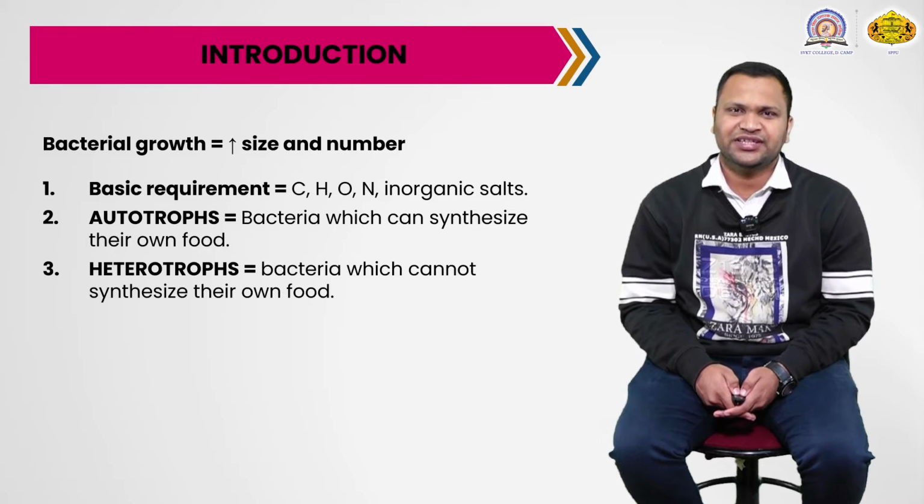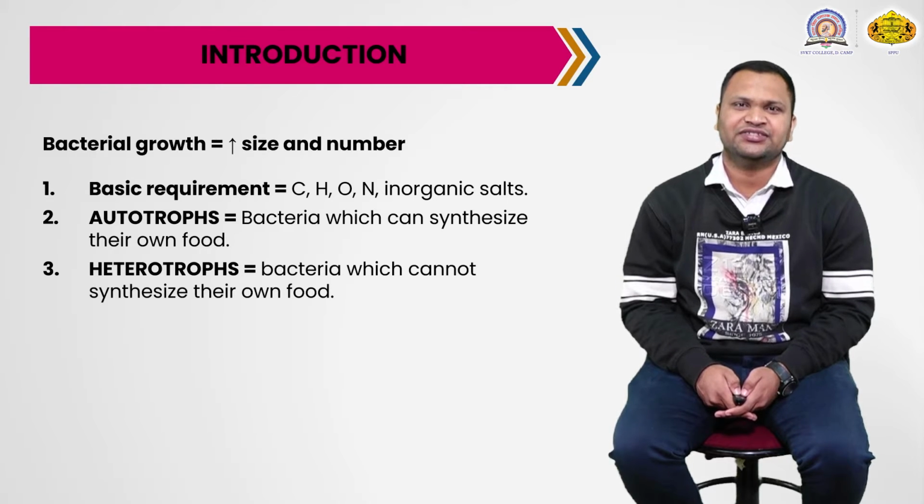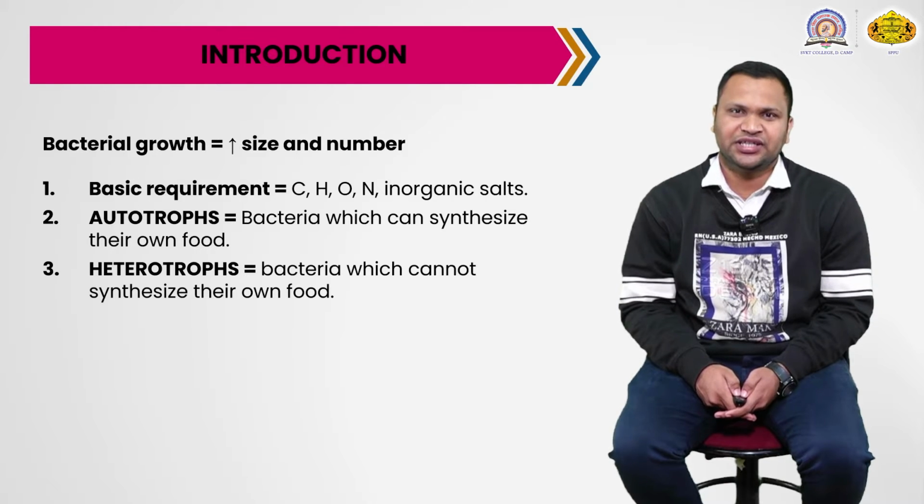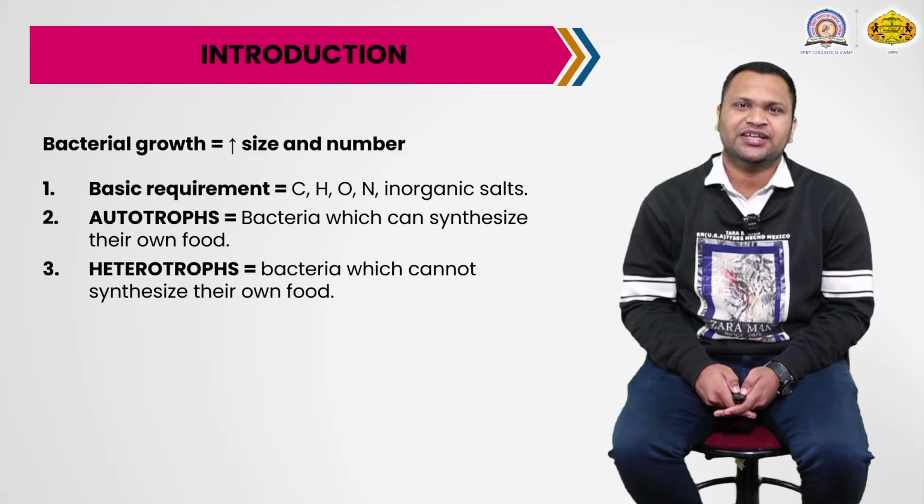Growth in a human being is an increase in age, and it is similar to an increase in the size and mass of that human being. In the case of bacterial growth, it is an increase in size and number. A human requires 20 to 30 years for reproduction, but a bacterial cell reproduces asexually, so the generation time is very short compared to a human being. Bacterial growth is indicated by the increase in size and number.